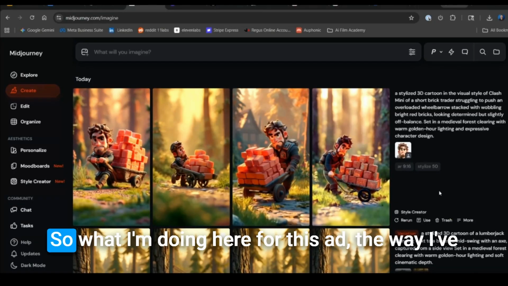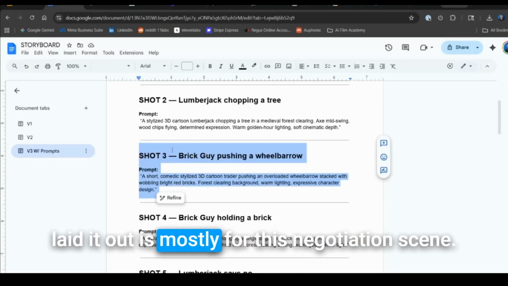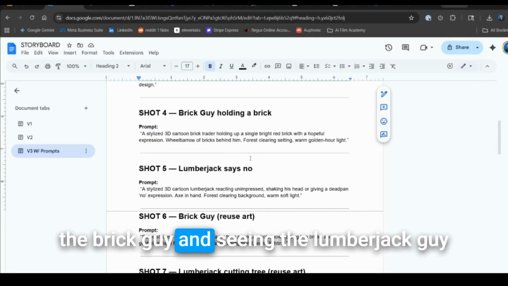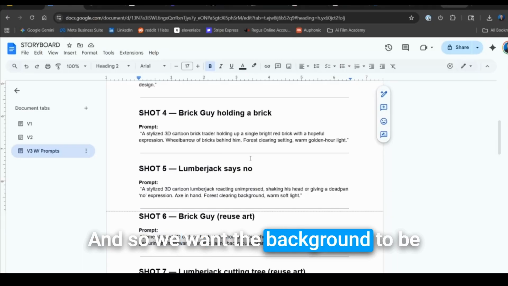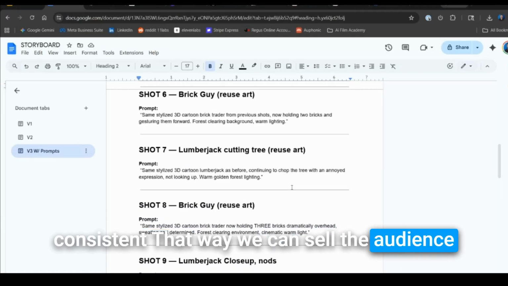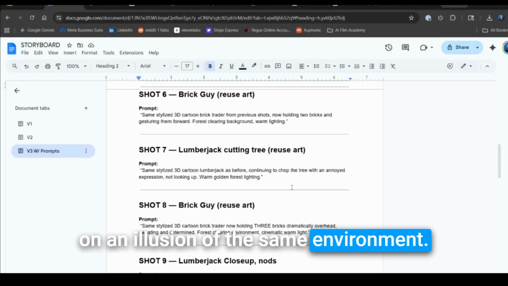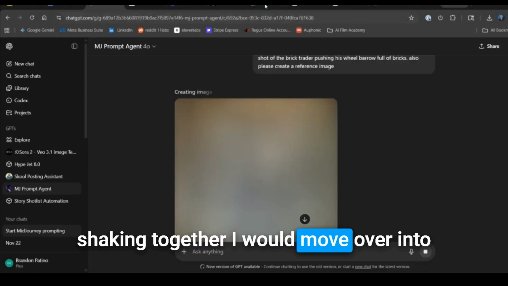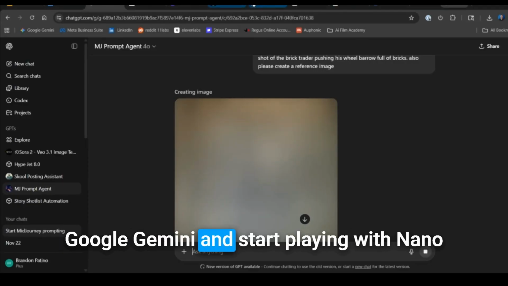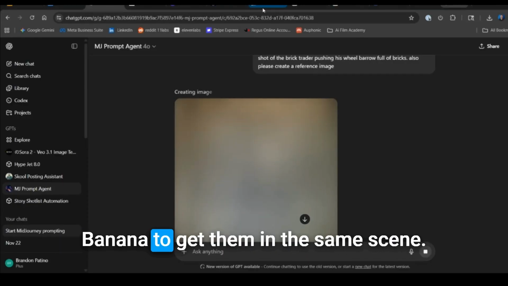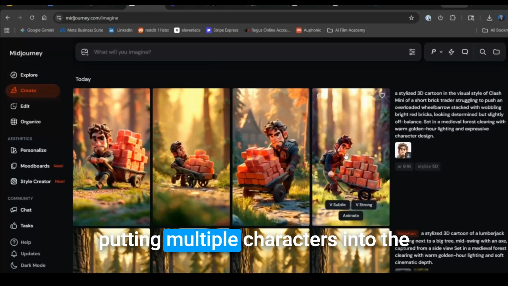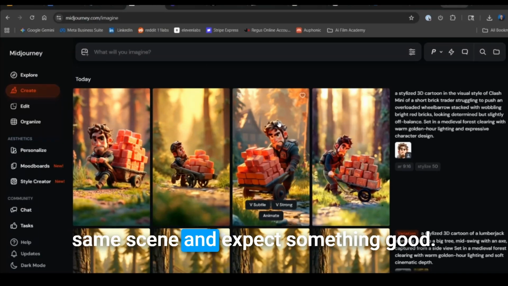I love that. So what I'm doing here for this ad, the way I've laid it out is mostly for this negotiation scene. It's going to go back and forth between seeing the brick guy and seeing the lumberjack guy. And so we want the background to be consistent. That way we can sell the audience on an illusion of the same environment. And then we'll have a close-up of their hands shaking together. I would move over into Google Gemini and start playing with NanoBanana to get them in the same scene. I wouldn't trust Midjourney to handle putting multiple characters into the same scene and expect something good.